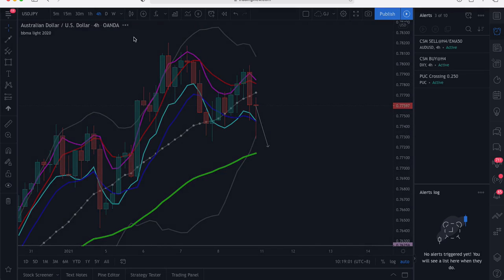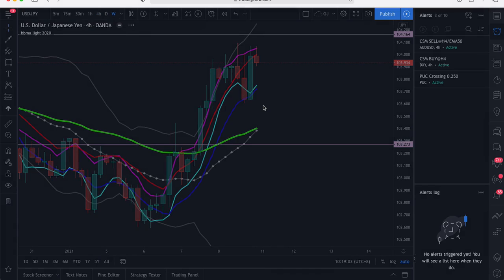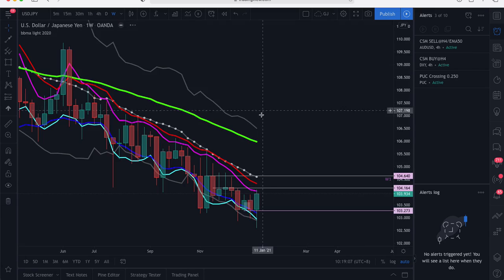USD JPY on weekly, the connection is a little bit slow, but it's okay. So USD JPY moved really early compared to other pairs because it's directly impacted by the NFP last week. As you can see here, it already made a buy setup, and now it is at the re-entry sell.